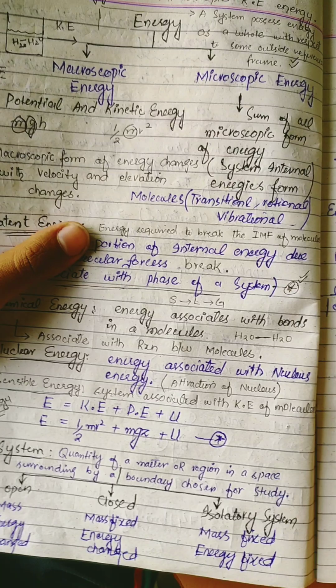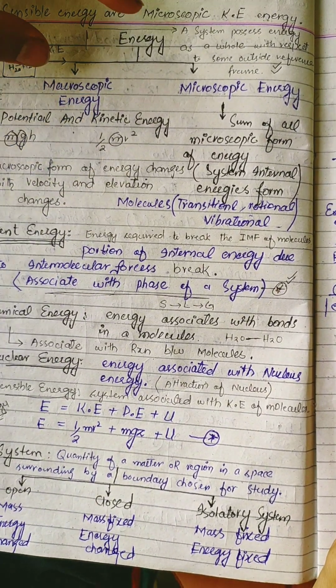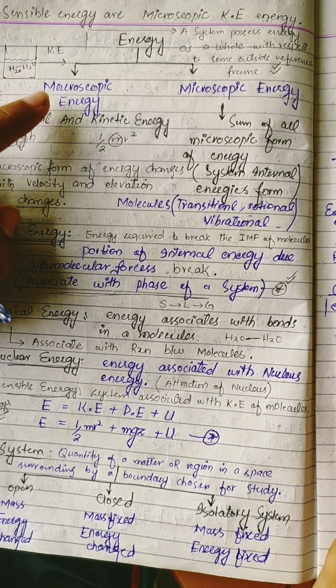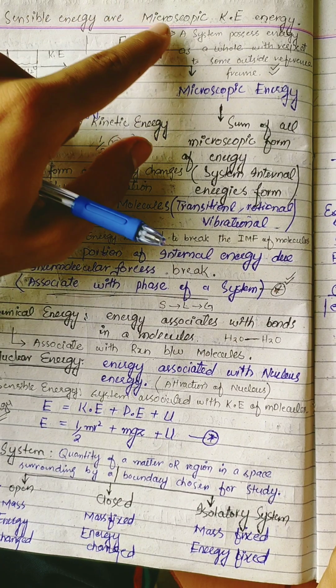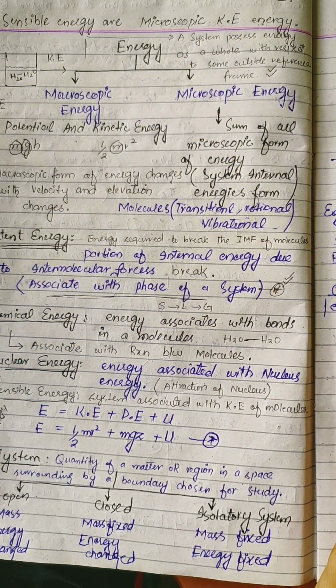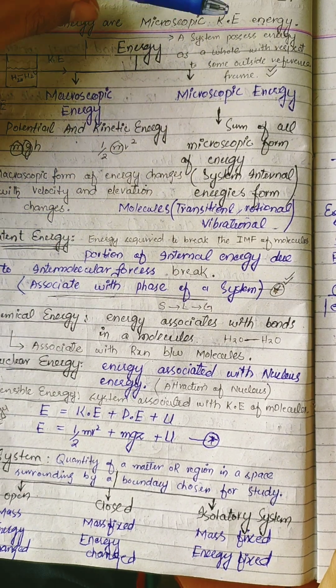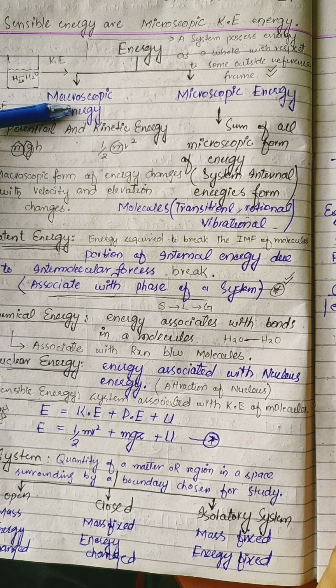The next question that arises is what is energy and what are its types. There are two basic types of energy: macroscopic energy and microscopic energy. Macroscopic energy is defined as follows: a system possesses energy as a whole with respect to some outside reference frame, and this is called macroscopic energy.